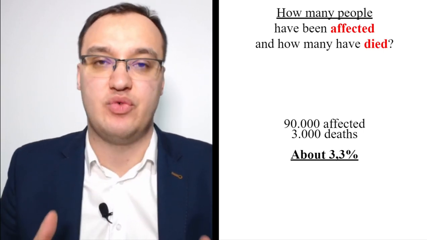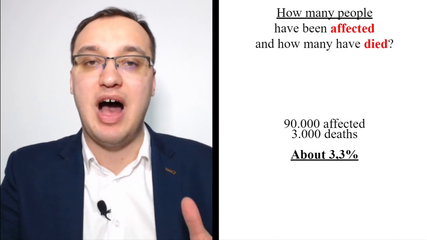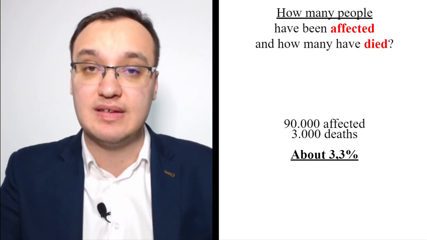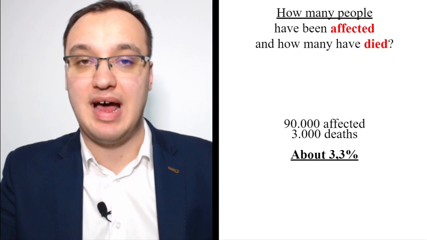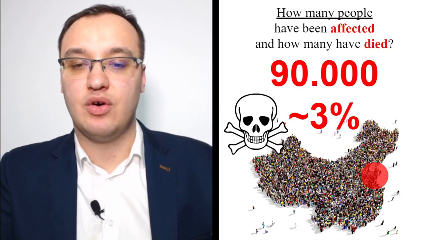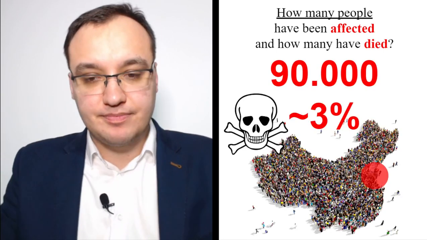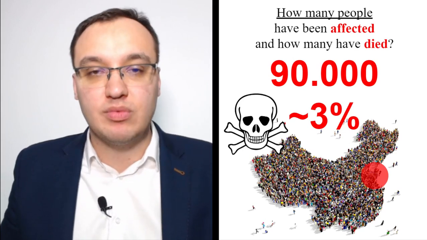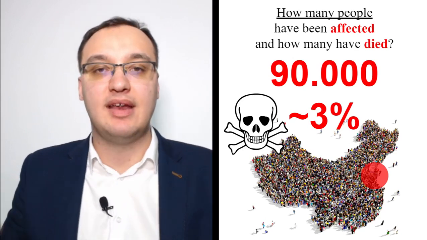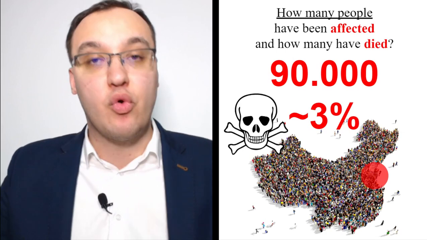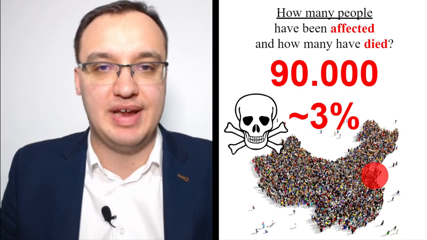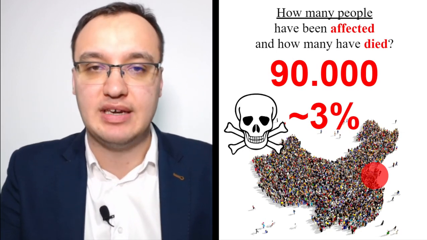Unfortunately, I would say this is really high. 3.3 means that out of 100 people affected, 3 of them will die. If you see how many people we have in China, and if this could spread more, then many, many people would die, because 3% is a very high number.